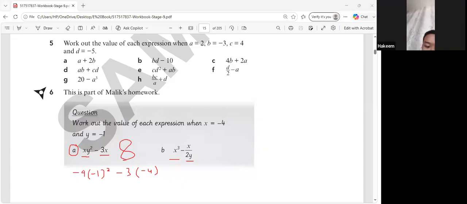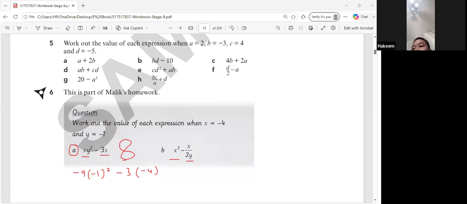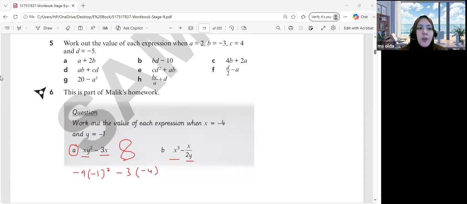Next one, next one, exponent first. Okay. So negative 1 squared, negative 1 to the power of 2, equals 2.